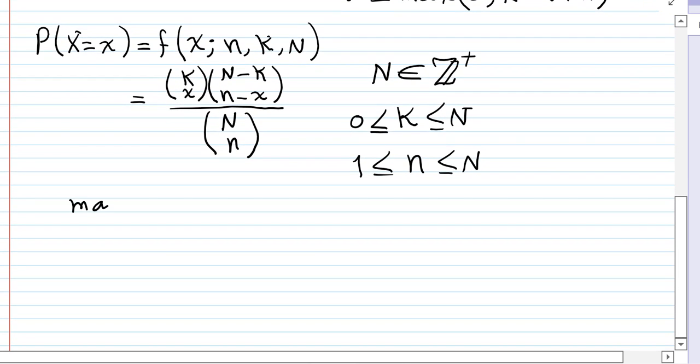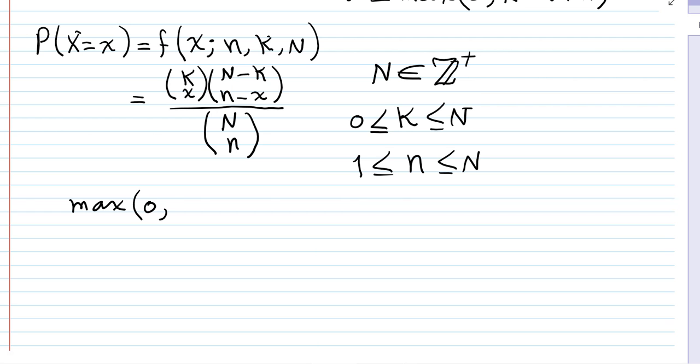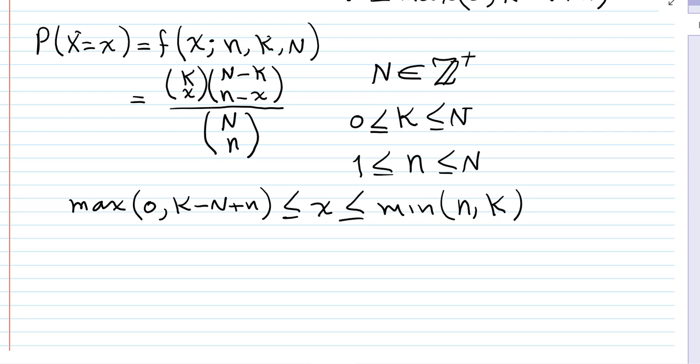I'm just going to put the lower bound, which is the maximum of 0 or K minus N plus n, less than or equal to x, and less than or equal to the minimum of n and K. That is the restriction on the sample space for x.